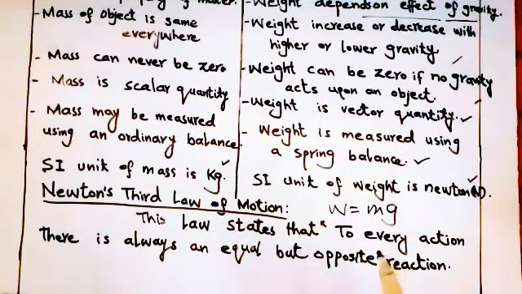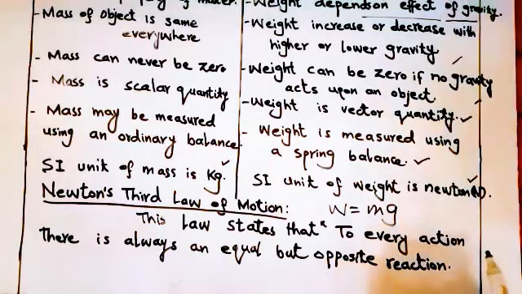Simply we can say this law states that to every action there is always an equal but opposite reaction. According to this law, action is always accompanied by a reaction force, and the two forces must always be equal and opposite. Note that action and reaction forces act on different bodies. So we take one example about Newton's third law of motion. Consider a book lying on a table. The weight of the book is acting on the table in the downward direction.